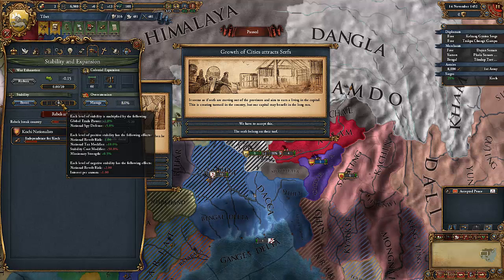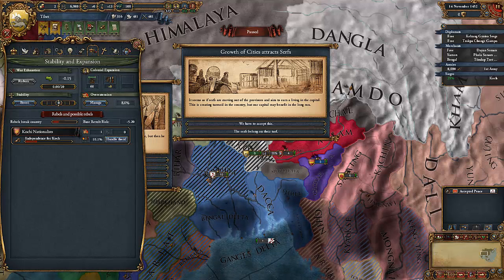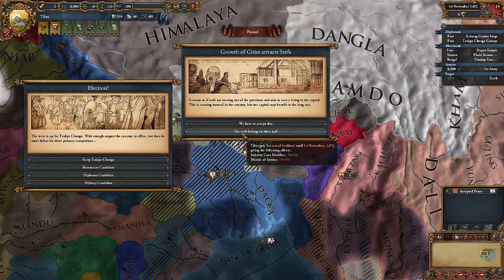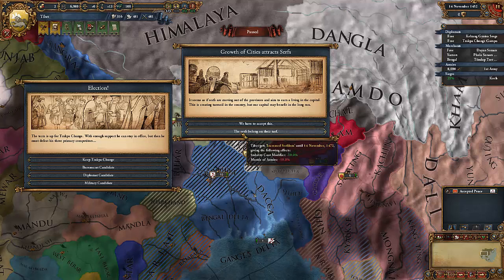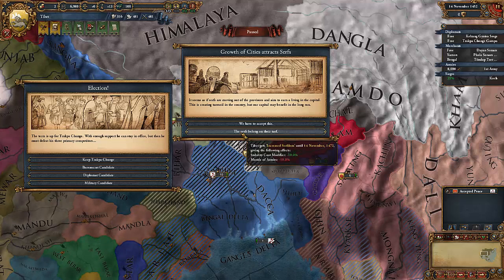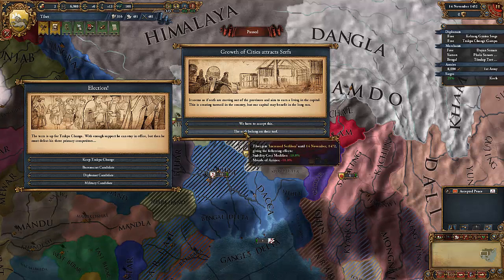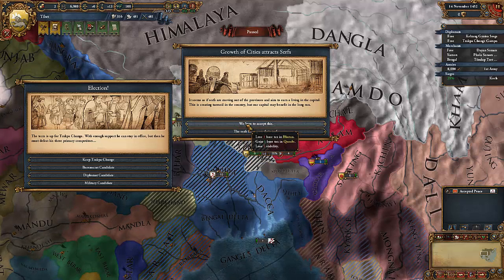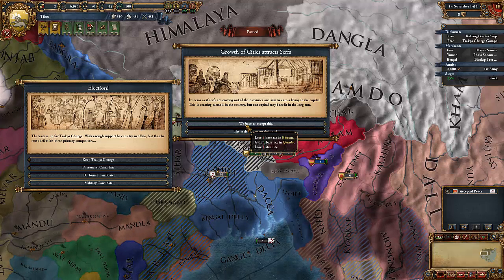So, let's see, does stability improve morale? No, it doesn't. I was thinking, if stability improved the morale of our armies, we could just offset the morale of armies penalty from this event just by increasing our stability. Either way, what would I like to do? You know, let's go and gain 1 base attack in Kwamdo.